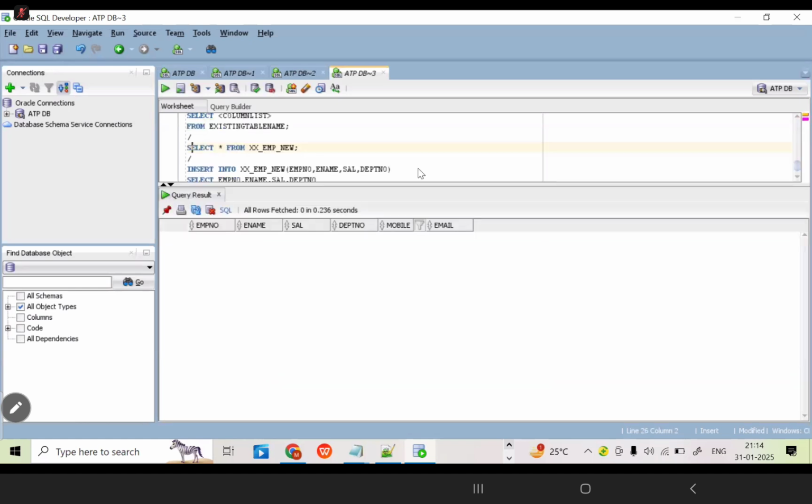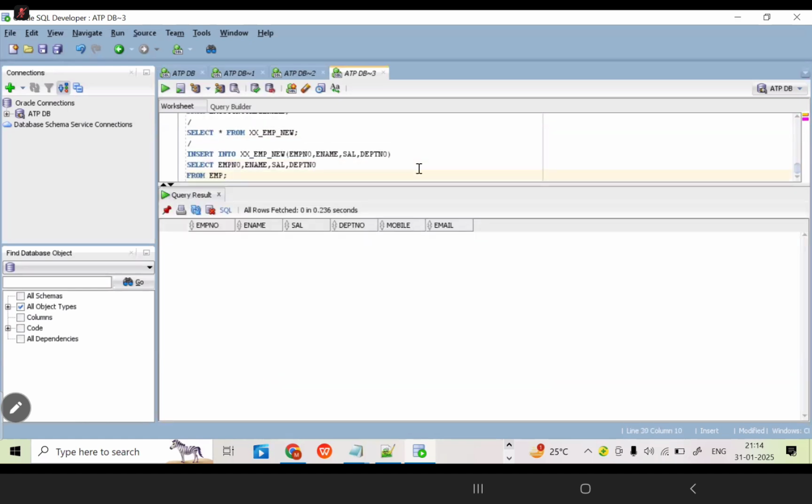Currently, is there any data? No. Now I am going to execute the query. How many rows are inserted at a time? 14 rows inserted. In future, the employee table may have 1 crore records.